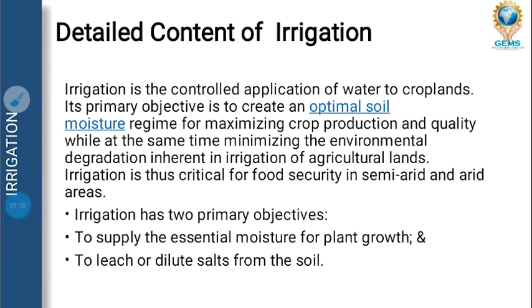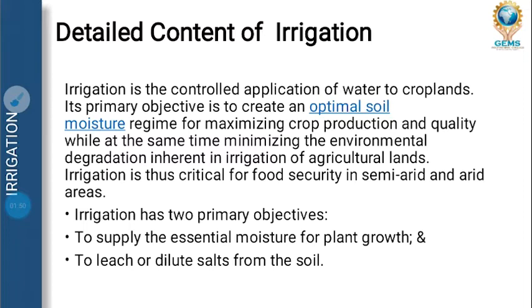So let me explain the brief content of irrigation. As we all know, why do we do irrigation? We do irrigation on the soil just to yield a high amount of crops. We all know how plants grow when you supply water to the land, and the plant will germinate and give yield in the given crop period.